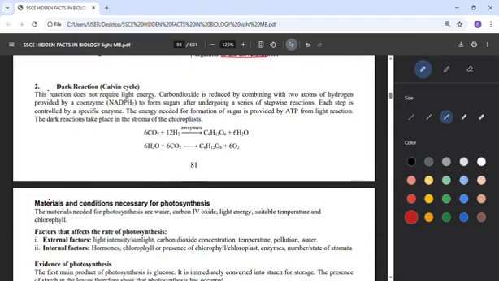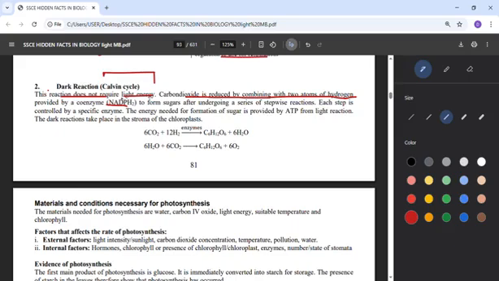Now we move to the dark reaction, which we call the Calvin cycle. This reaction does not require light energy, so that one has been done earlier. Carbon dioxide is reduced by combining with two atoms of hydrogen provided by a coenzyme. Remember that the coenzyme NADP has already taken hydrogen in the light reaction, so now we have NADPH2.